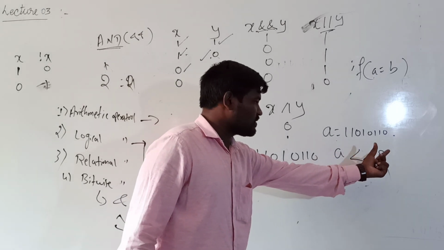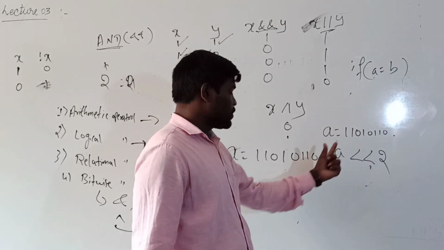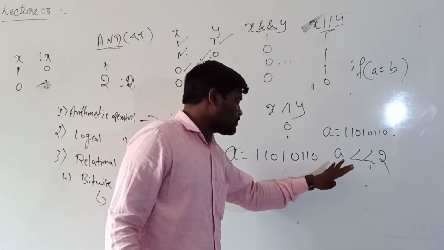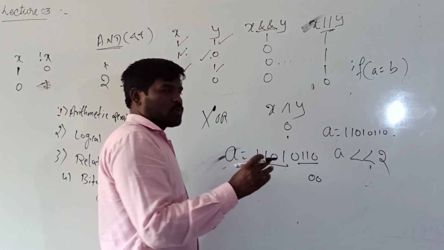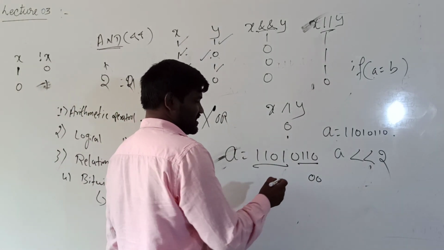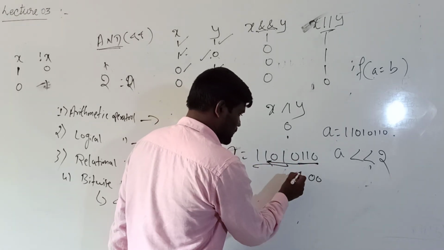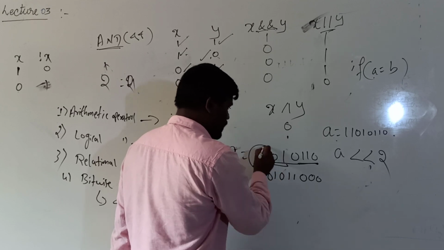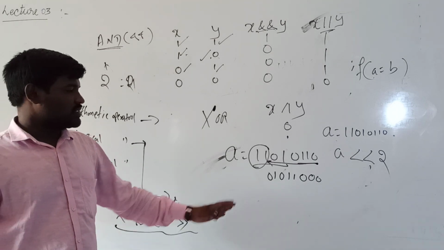Whatever value is given in the question, that many zeros can be mentioned at the right-hand side, because the values are shifting from right to left. The total is 8 digits, so the output is also 8 digits. We already know the 2 digits, and for the remaining 6 digits we write the values from right to left: 0 1 1 0 1 0. These two values are ignored, these two values are shifted out. Okay, this is the answer.